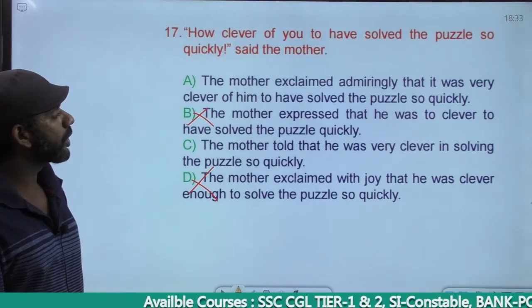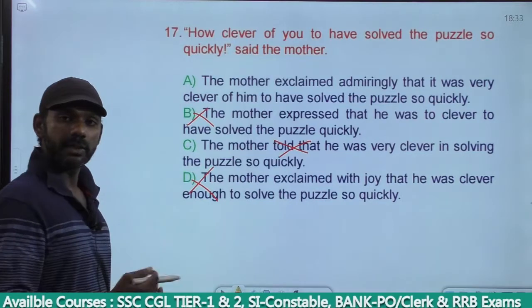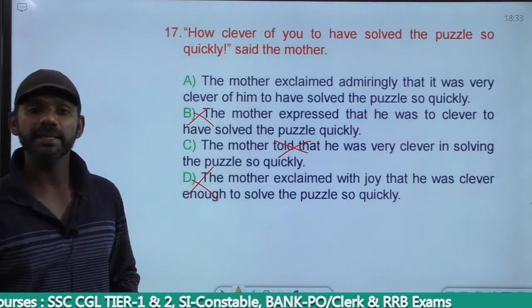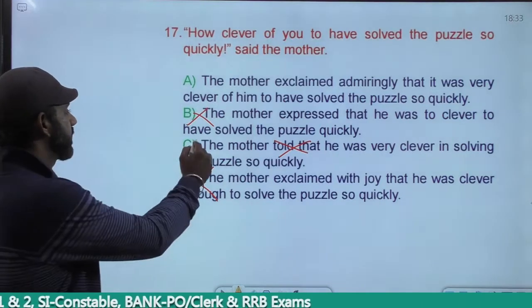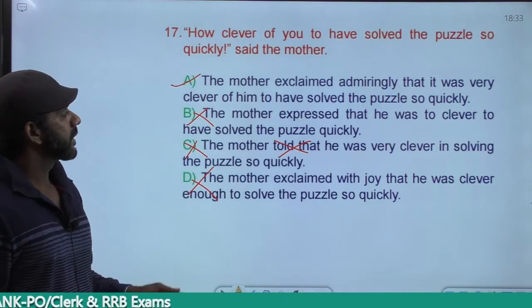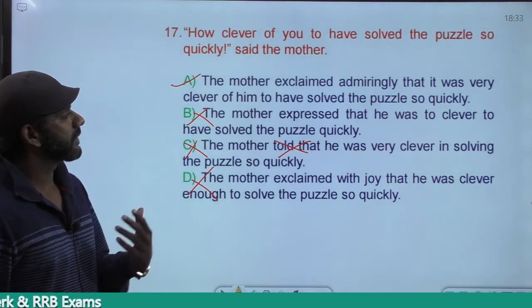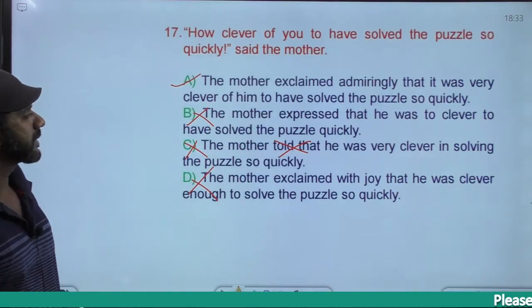Come to option C. The mother told that is a wrong usage. I told you this. Told me that, told her that, told him that, told us that. All these are correct usages. C is gone. The answer is A. The mother exclaimed admiringly that it was very clever of him to have solved the puzzle so quickly. Got it? Come to the next one.